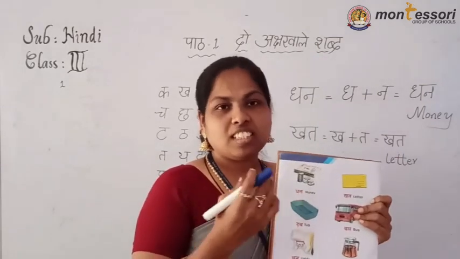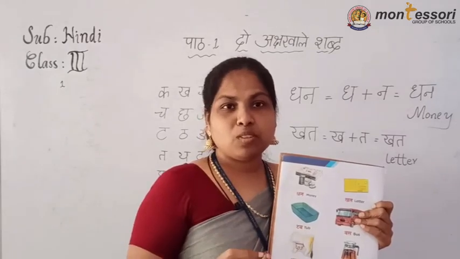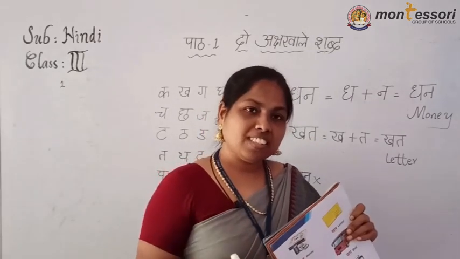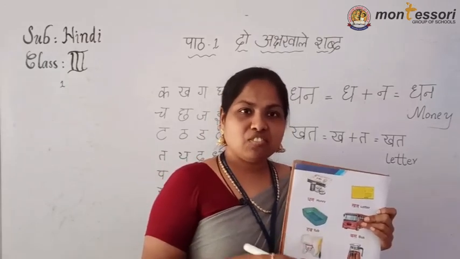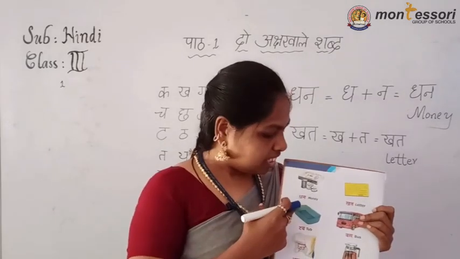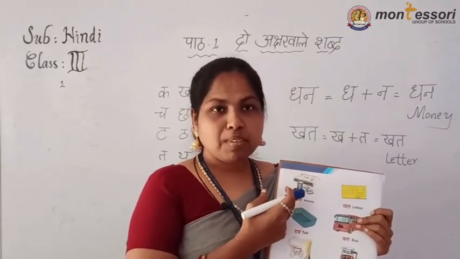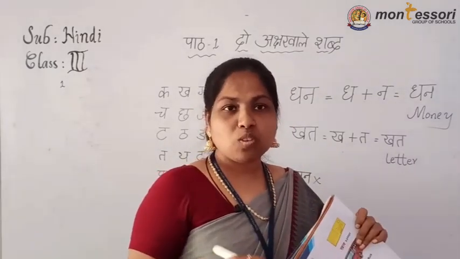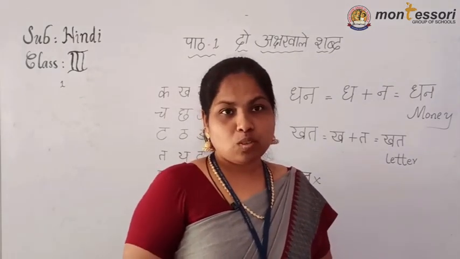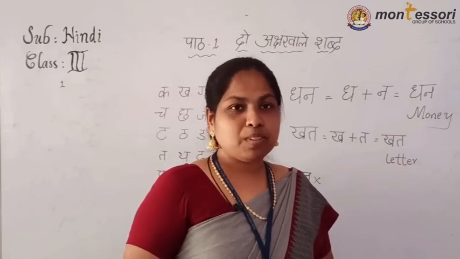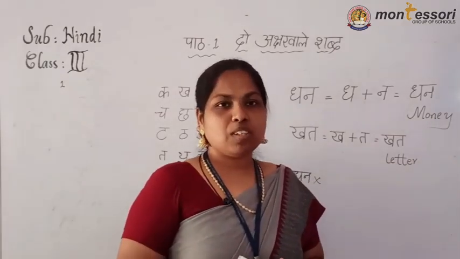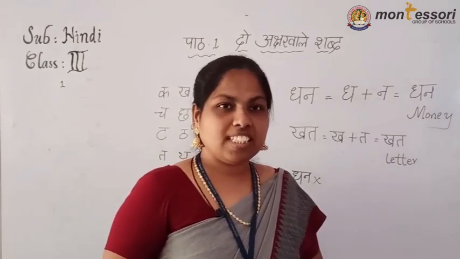Means notes. 10, 5 rupee note. Before that, 2 rupee note also was there. 1 rupee note. 10, 20, 50, 100, 500, 1000. See, now what are the monies currently running with us? 10 rupee note. 5 rupee note is not there, 5 rupee coin is there. 2 rupee coin, 1 rupee coin is there. 10 rupee coin is there.